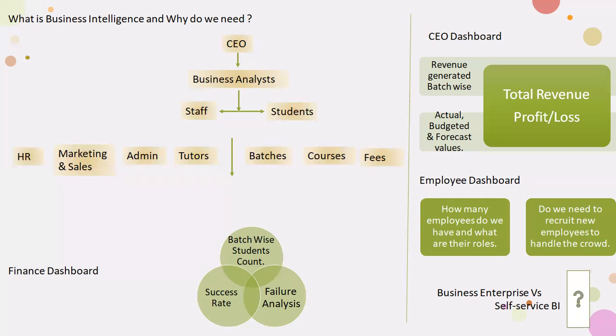And then if they are not sufficient, then again he'll go to the HR, and he will tell the HR to take some other executive tutors. So from his system, he can access everything and then take decisions. Like if the batches are increasing, then obviously he will take more tutors into the organization. At the same time, if he wants to promote a particular course which is booming, then obviously he'll check with the marketing sales team,